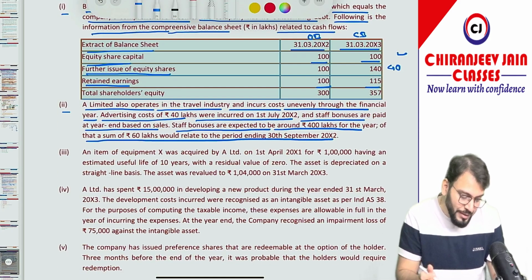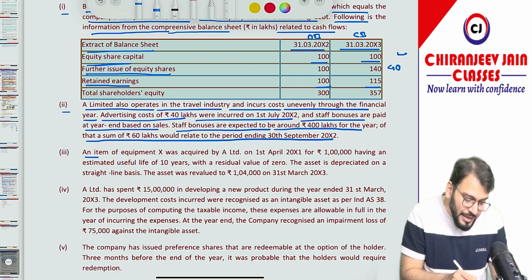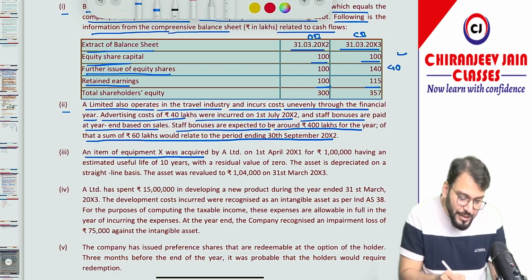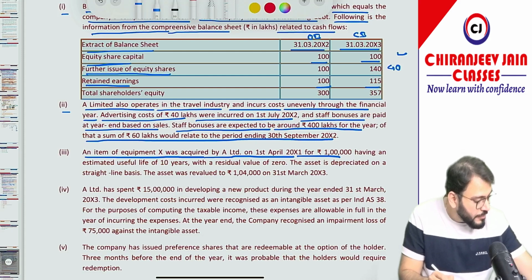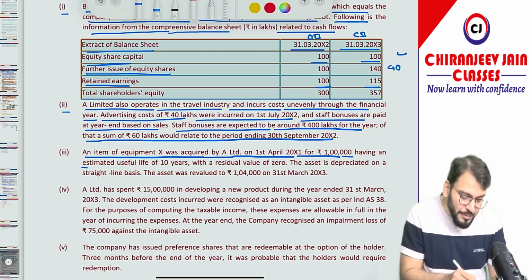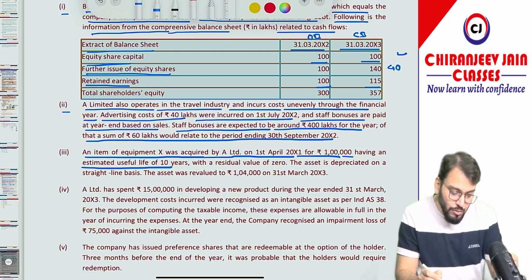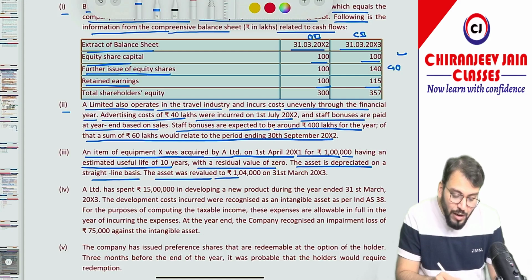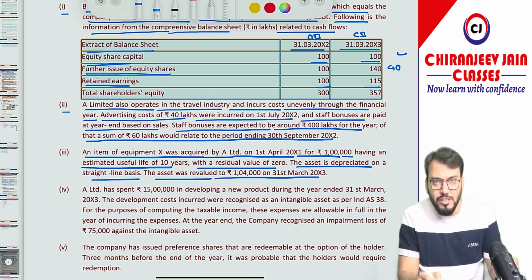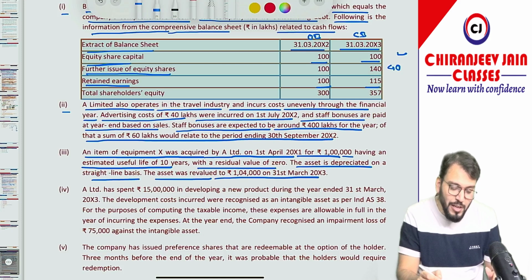Let's see what they have asked. An item of equipment X was acquired by A Limited on 1st April 2001 for rupees 1 lakh, having an estimated useful life of 10 years with a residual value of 0. The asset is depreciated on a straight line basis. The asset was revalued to 1,04,000 on 31st March 2003.